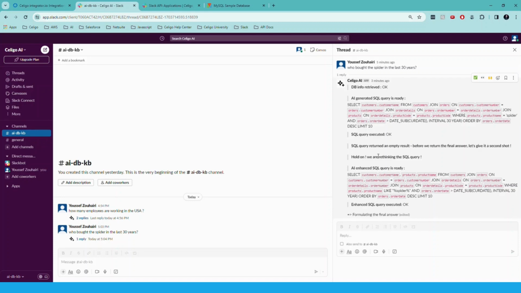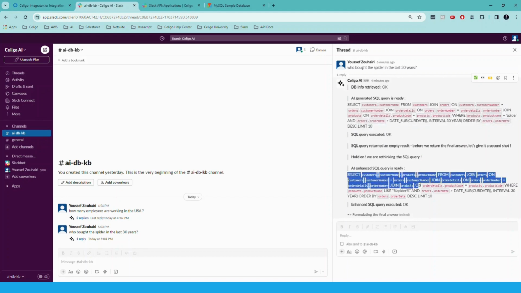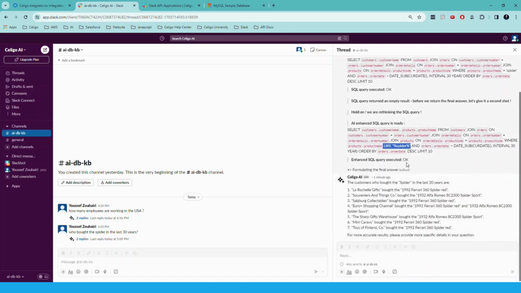And we get an update: hold on, we are rethinking the SQL query. And then the original query that was generated got enhanced: instead of looking for the exact word, we are looking for a word like it, using this, and we formulated the final answer and we got the final answer here.